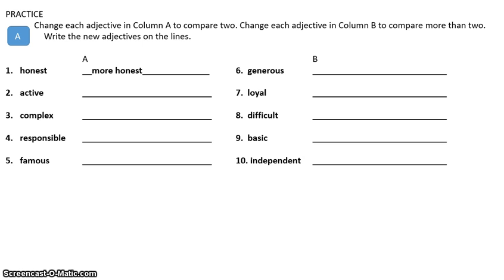Number 2 is active. You're not going to say activer. You're going to say more active. All right, now that we've got that side, let's go over to the other side and look at that. Okay, generous. That is 3 syllables. So we definitely want to use the word most.